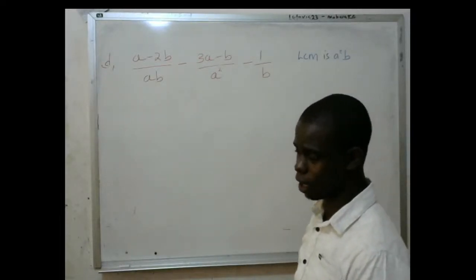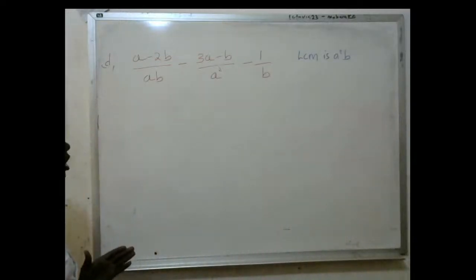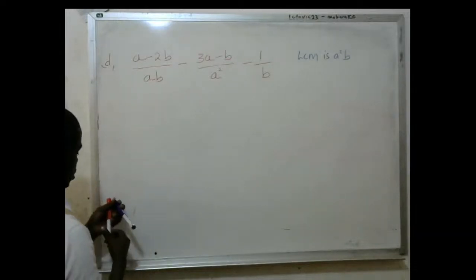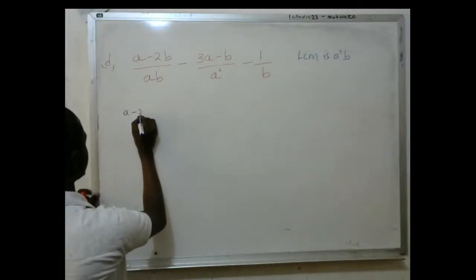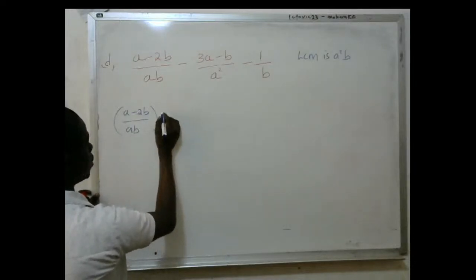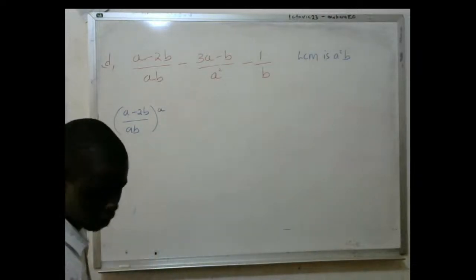Now, after identifying that as the LCM, I'm going to multiply the LCM on each term. So eventually this is going to become A minus 2B over AB times the LCM.